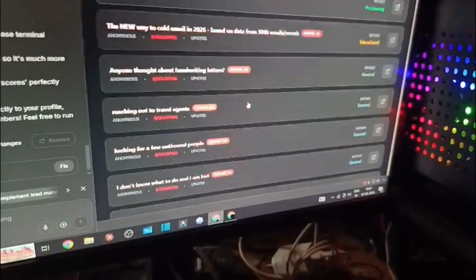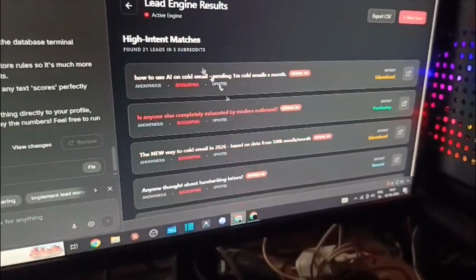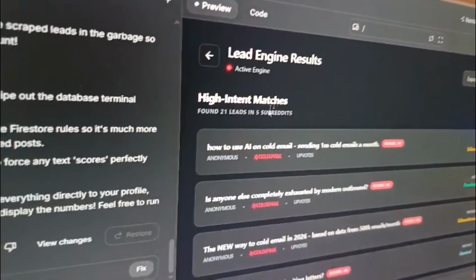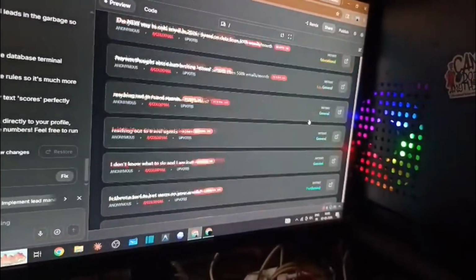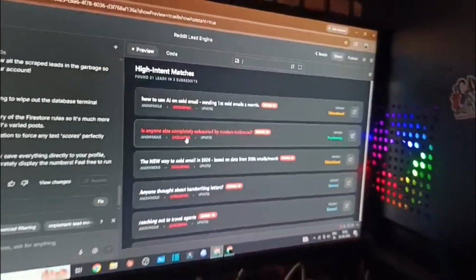So you can see that finally my scraper was working and scraped the leads perfectly. You can see it found 21 leads from 5 subreddits, so it scraped perfectly. There is also some error, so let's fix it and build the SaaS. This is the expert option and a new scan. Let's start.